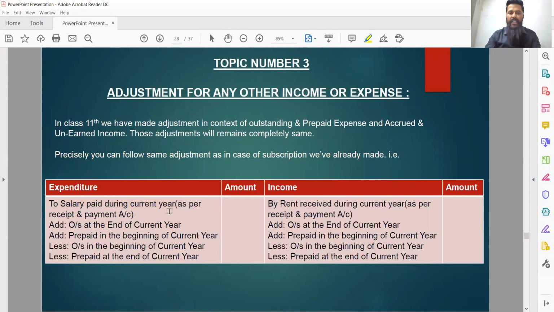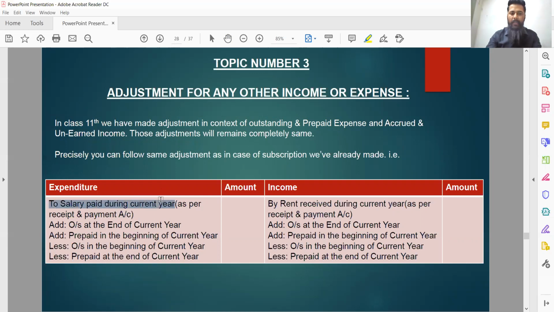We must know that the receipt and payment account doesn't reflect the figures of the current year only, it might include figures from the previous year and the upcoming year as well. So while drafting the income and expenditure account on the basis of the receipt and payment account, the problem is that we cannot rely only on the figure of the receipt and payment account. We have to make due adjustment in context of the given situation.